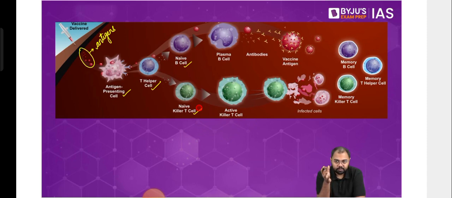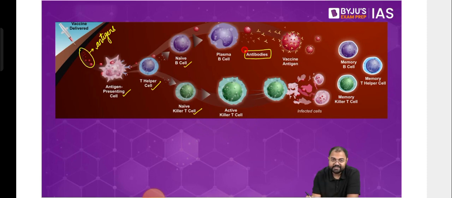In a manner, these B cells are like locksmiths. You have given them a lock whose key you have lost, and you are asking them to make that key. So the B cell will now make that key for this antigen, and this key that they make is called an antibody. Antibodies are proteins that act against the antigens. That's why they're like the keys that will be able to fit into the lock, which is the antigen. So that is what is happening until now.